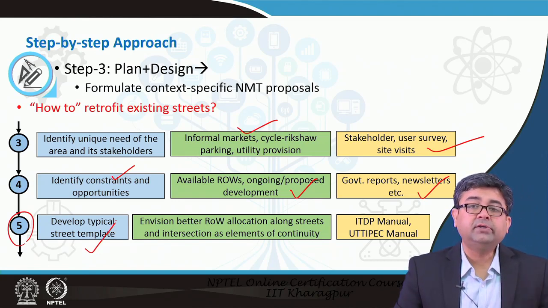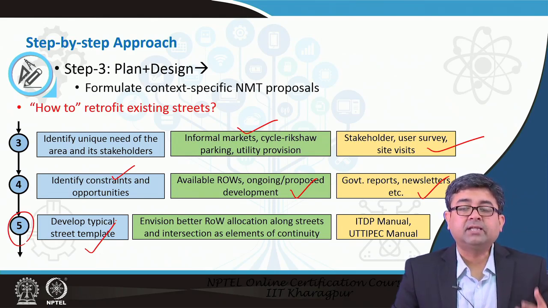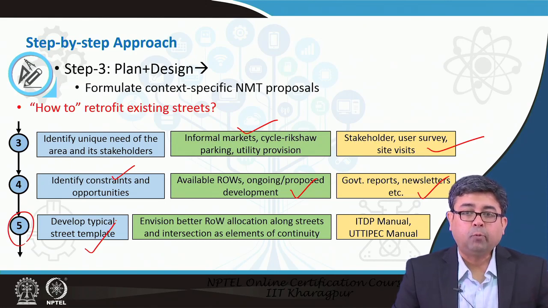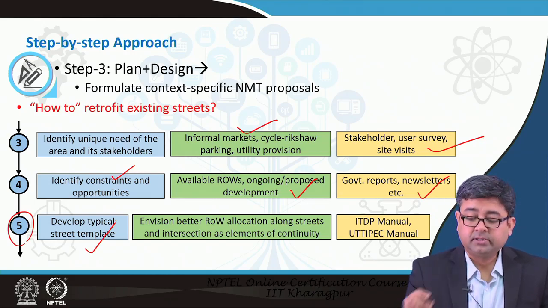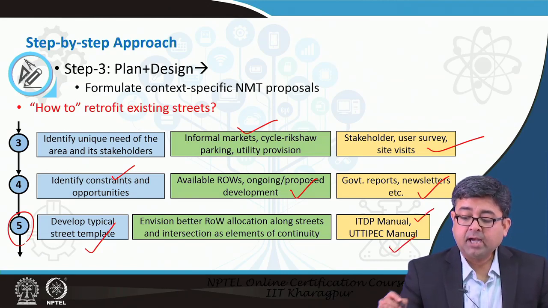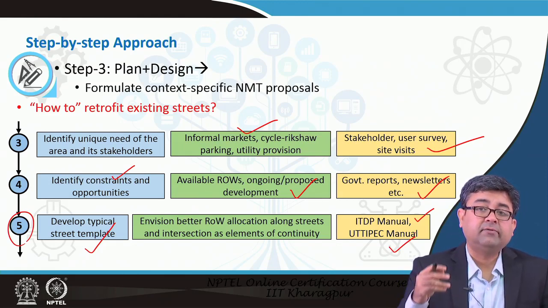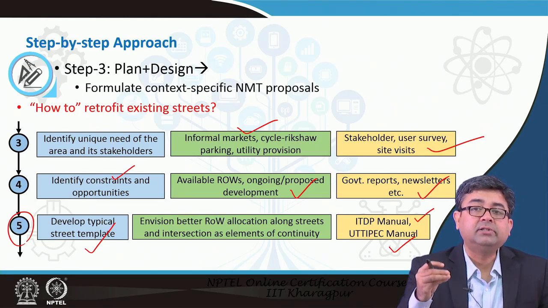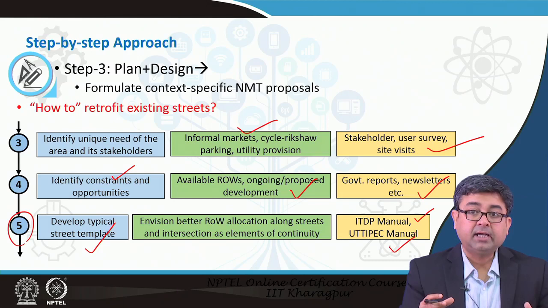So, now you have to envision. Before putting it on pen and paper, you have to at least have a sketch or an idea of what you need to do and how it will look once you implement it, right. So, you have to have the right tools to envision this. All these tools are now being developed and are available as manuals, the ITDP manual or the UTTIPEC, which is a manual developed for Delhi. So, there are different kinds of manuals that will tell you what interventions you can put in that are context sensitive for you, and then you can envision the entire street, right.